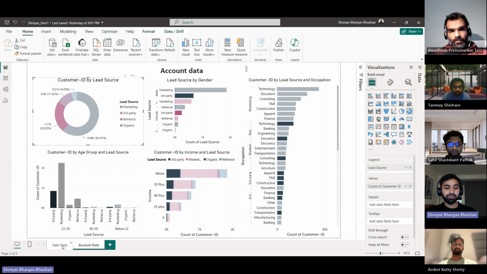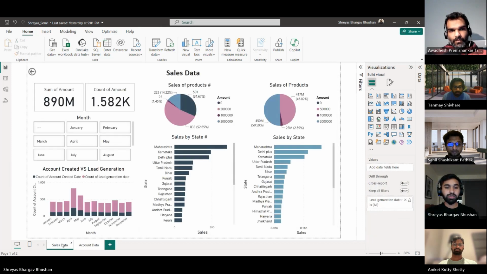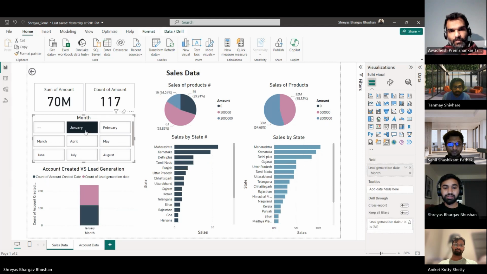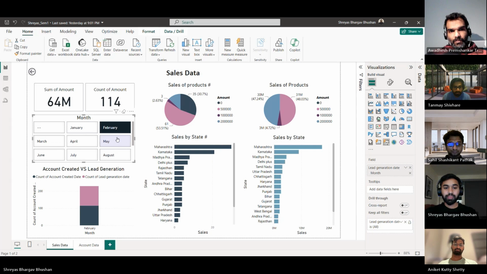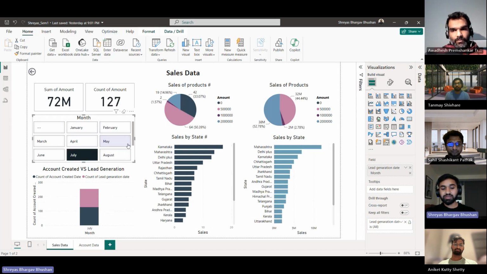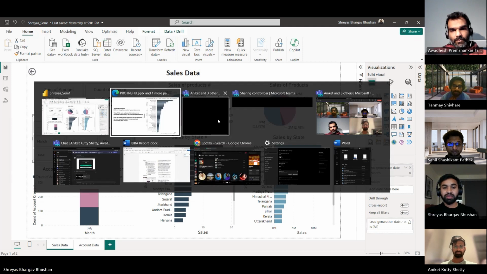Now let's go back to the sales data dashboard. Here, with the help of the slicer, we can check what the sales are across different months and how it has performed. The further explanation will be given by my associate business analyst, Aniket.